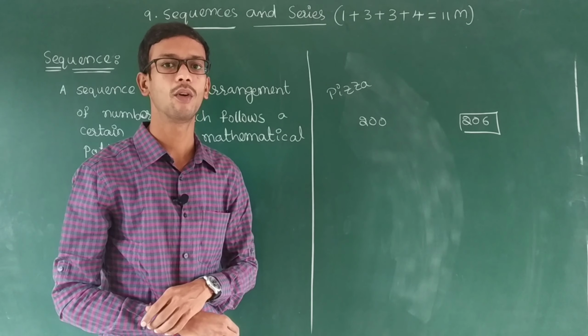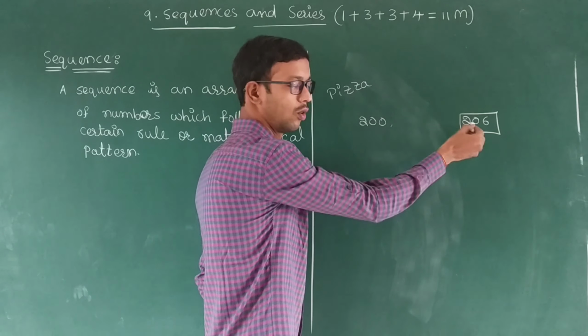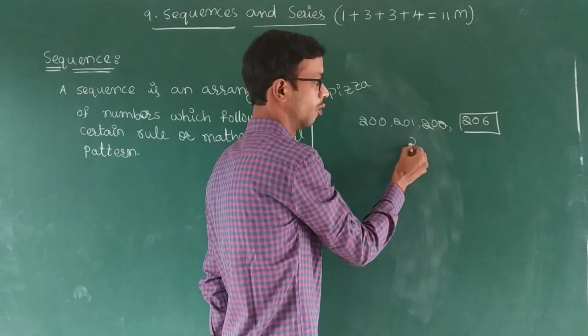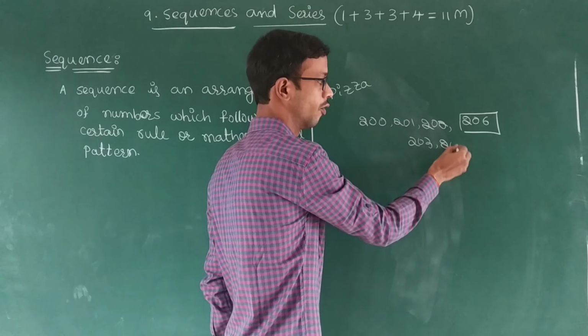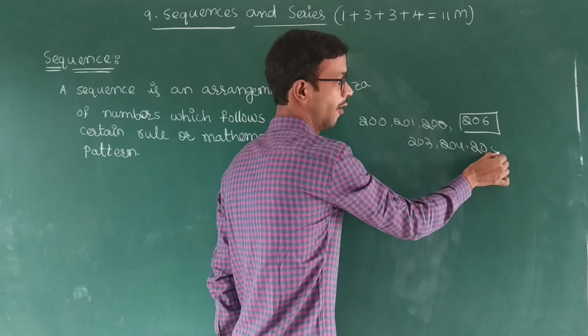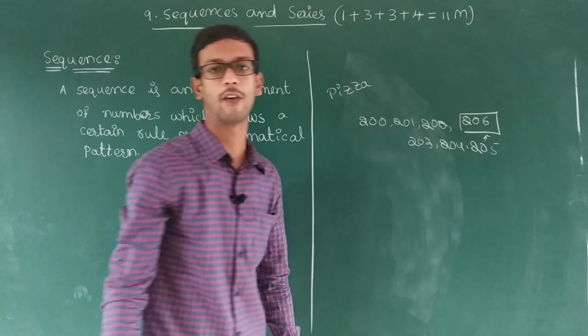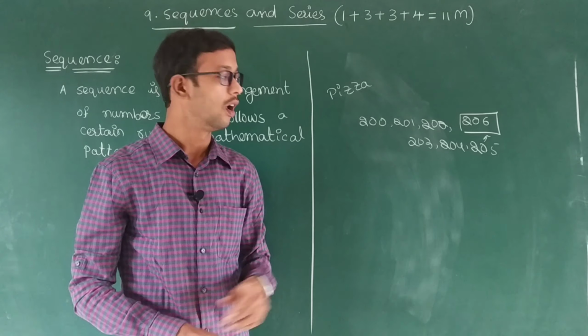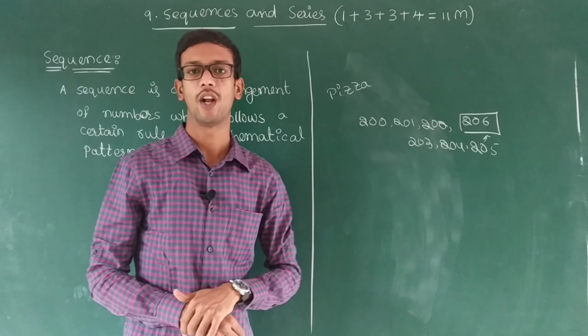So how much time you have to wait? Before you 201, 202, 203, 204, 205. After that, your number 206. Pizza taking purpose, when 200 number is going, your number is 206.